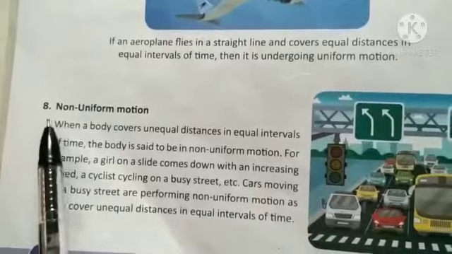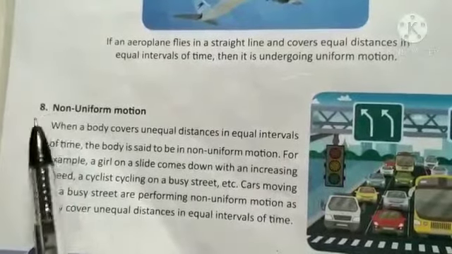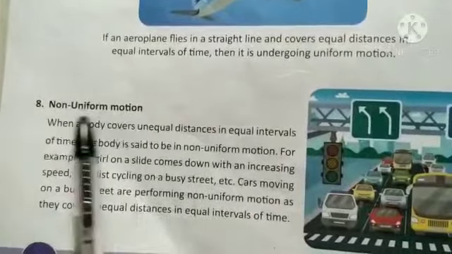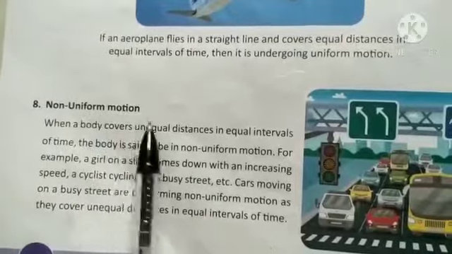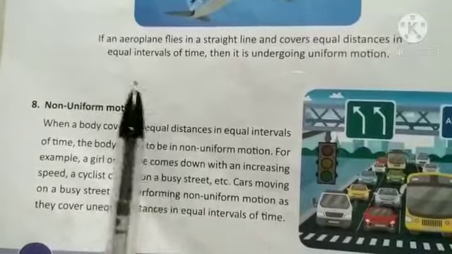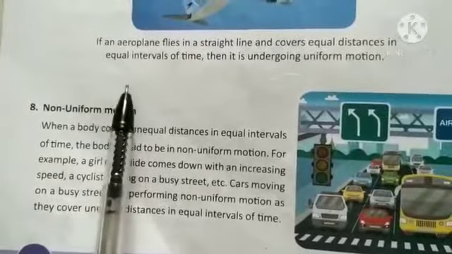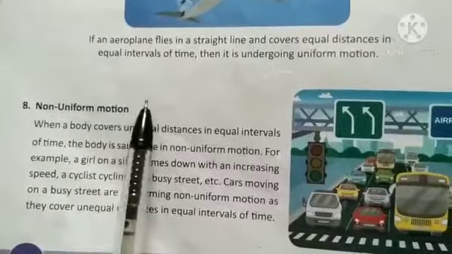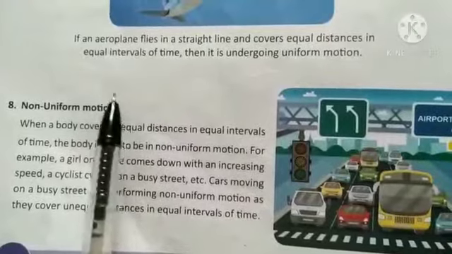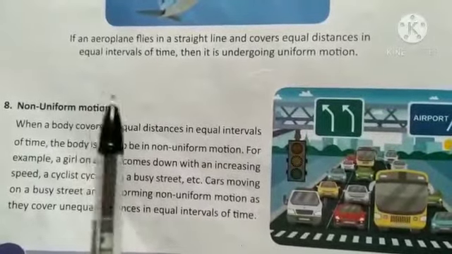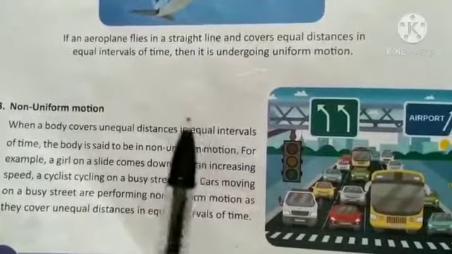The last type of motion is non-uniform motion. Non-uniform motion is the opposite of uniform motion. As we have discussed, uniform motion is a type of motion in which the speed remains constant and the body covers equal distance in equal intervals of time.